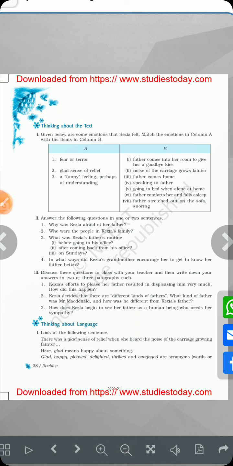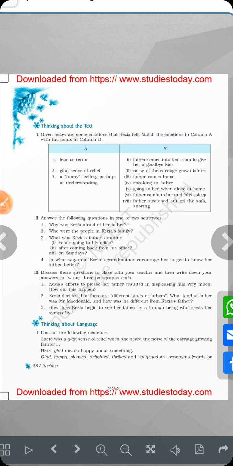Fourth question to this is: in what ways did Kezia's grandmother encourage her to get to know her father better? The grandmother was helping Kezia to feel better with her father. That's why she was sending her on Sundays to have a nice talk with the parents.